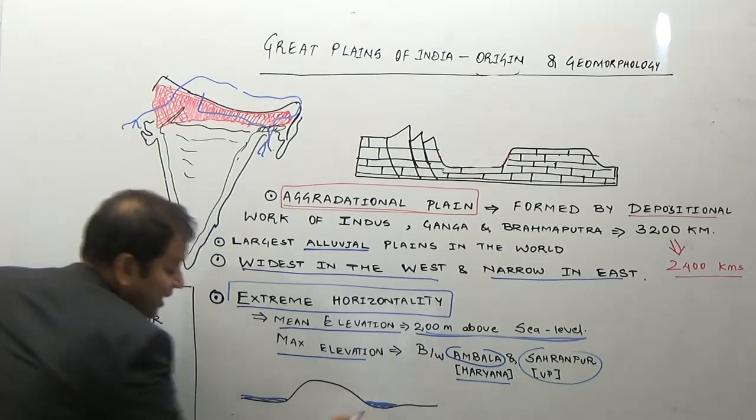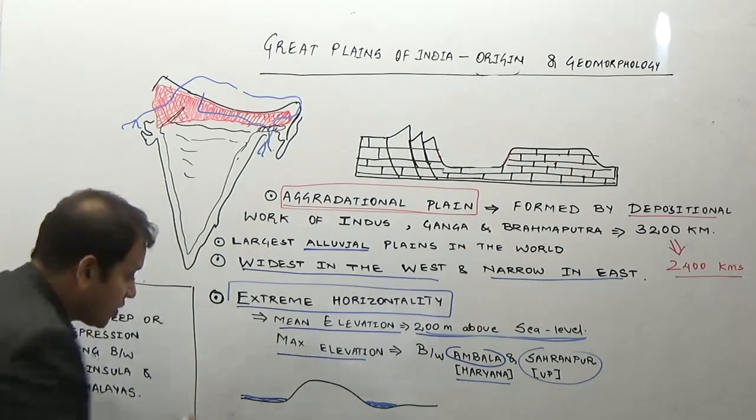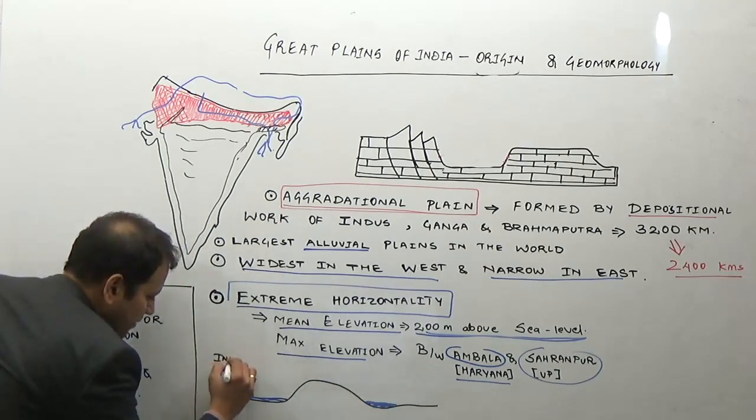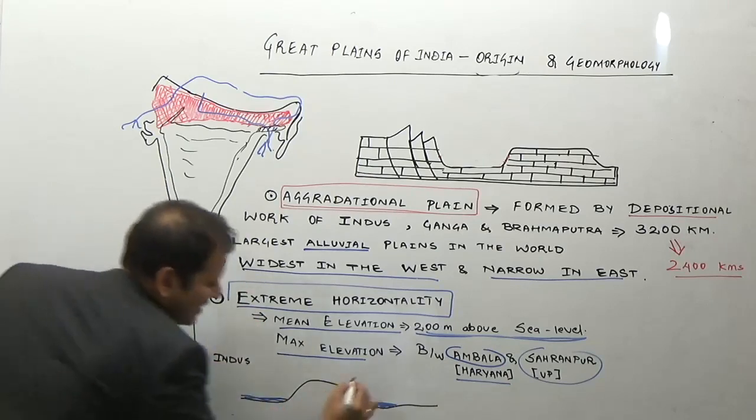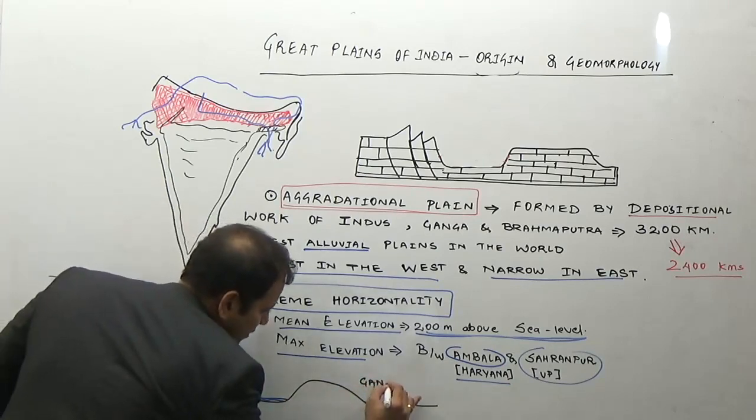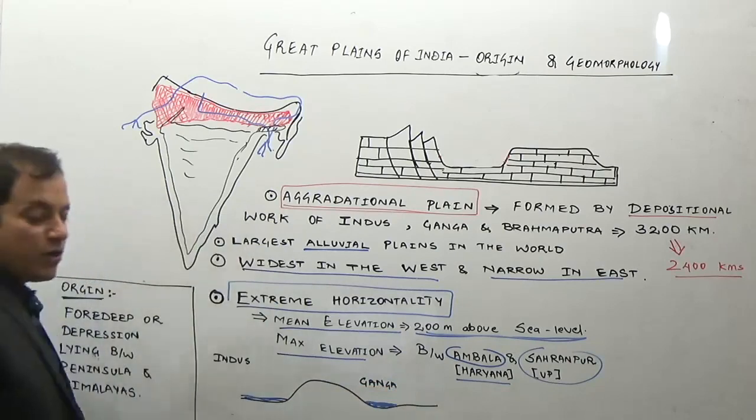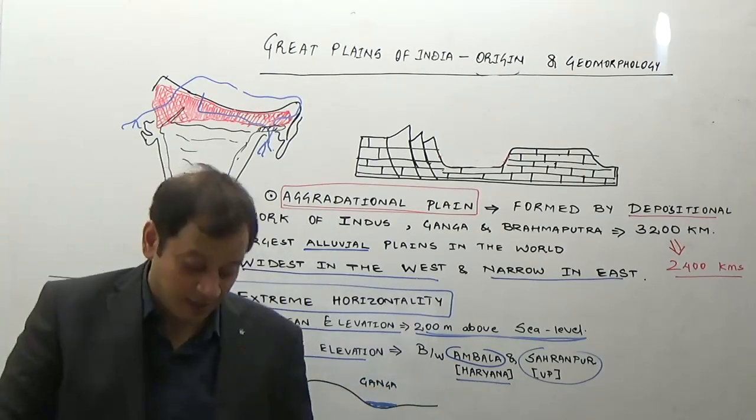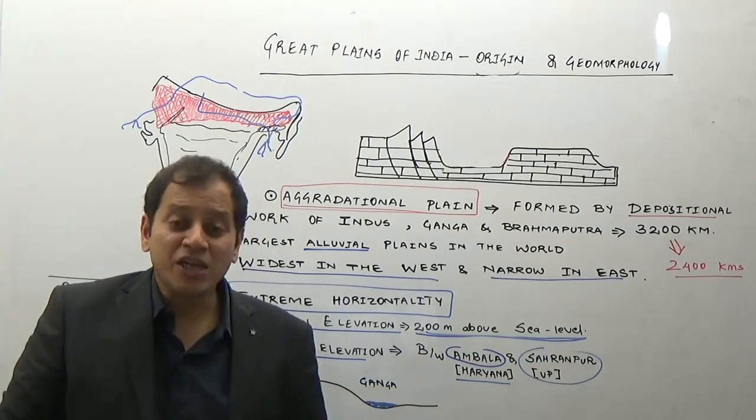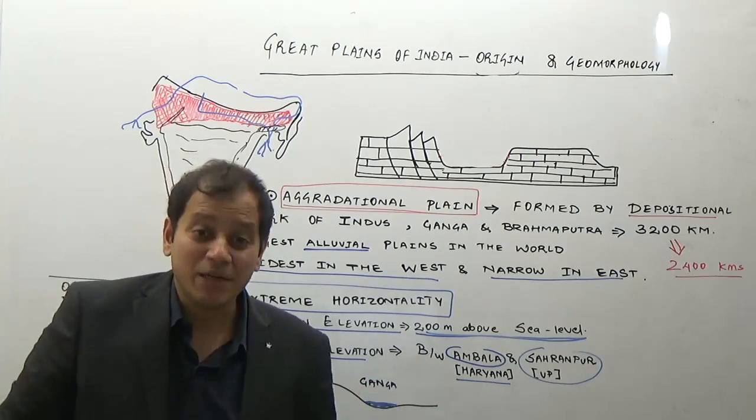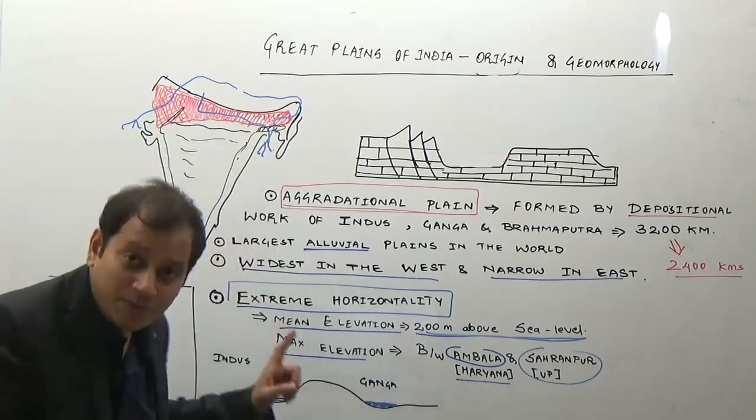Or we can say in a proper way that it forms a watershed between the Indus river system on the west and the Ganga river system on the east. It forms a watershed between the Indus and the Ganga river system. So this horizontal feature is known as the Great Plains of India. What are the points from the exam point of view?